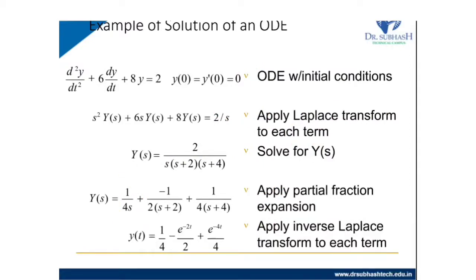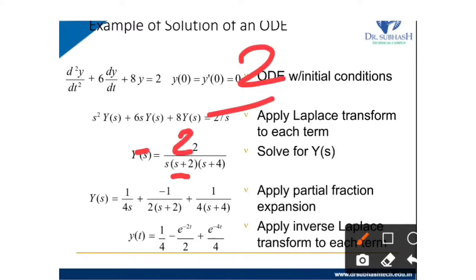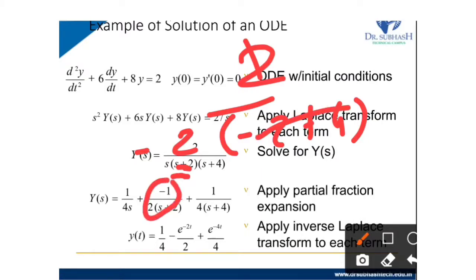Then for the second term s plus 2, we have to put s equal to minus 2. So it is 2 divided by minus 2, that term will be removed, multiplied with minus 2 plus 4. So minus 2 plus 4 is plus 2. So 2 cancels, and it is 1 upon minus 2. So here we will get minus 1 upon 2.